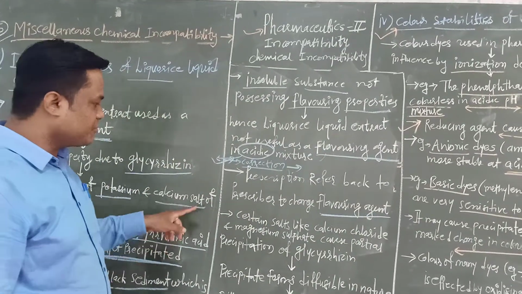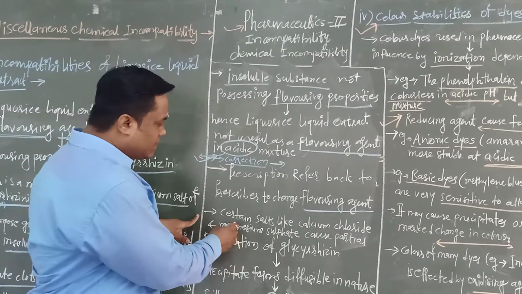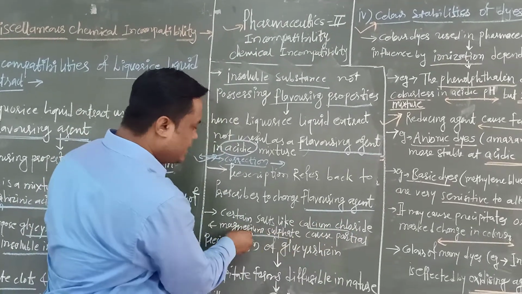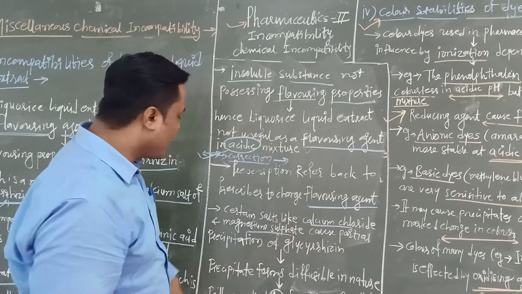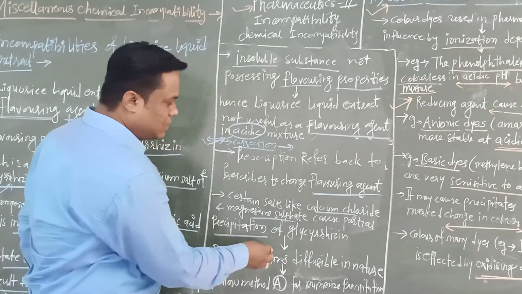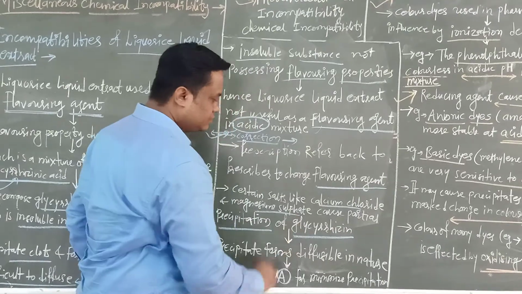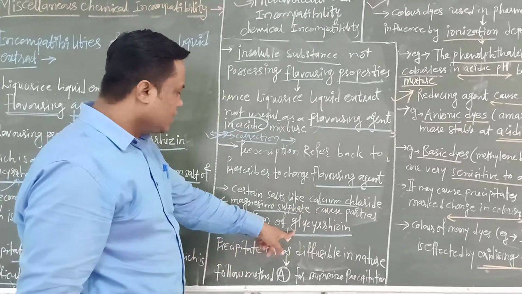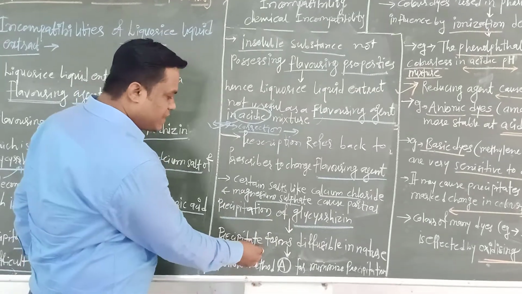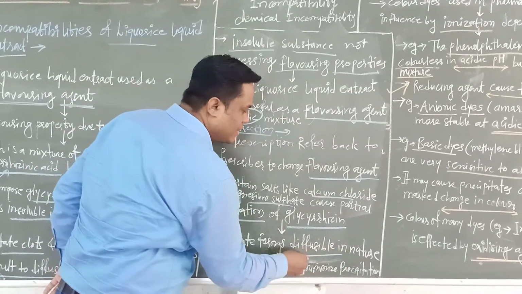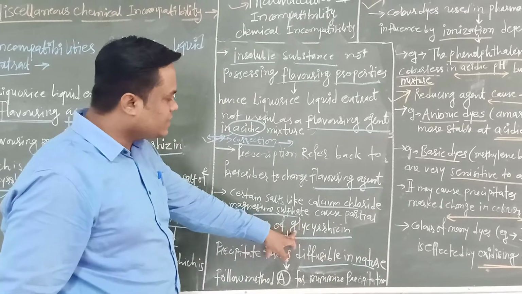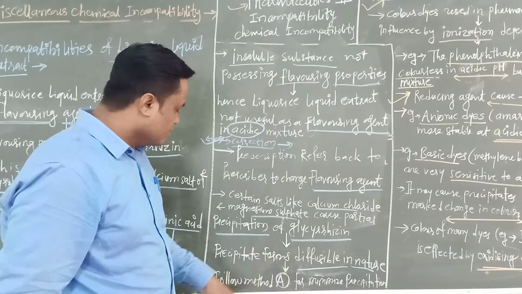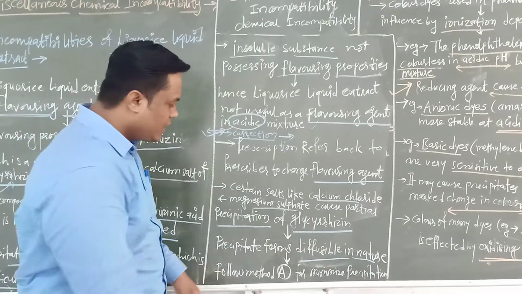Then, for example, certain salts like calcium chloride and magnesium sulfate can cause partial precipitation of the glycyrrhizin. The precipitate formed is diffusible in nature, because the precipitation is partial.